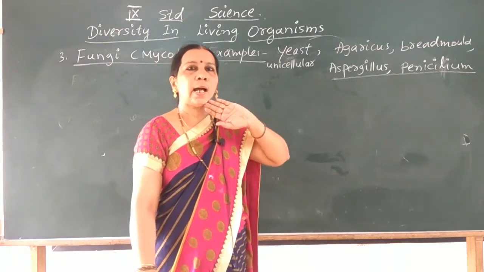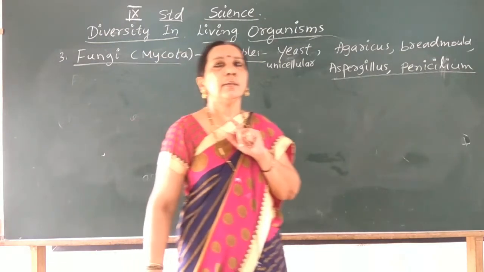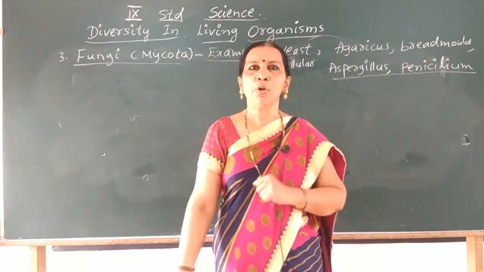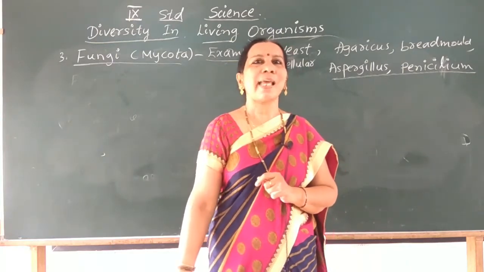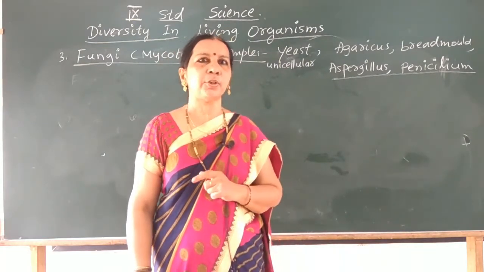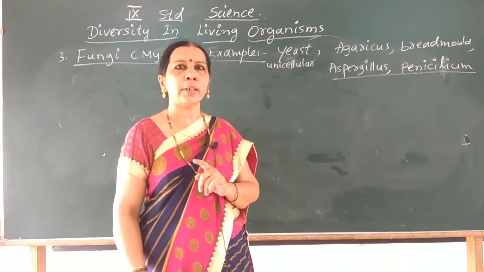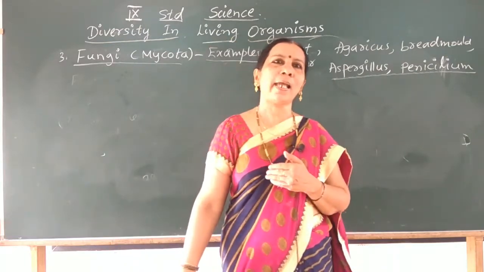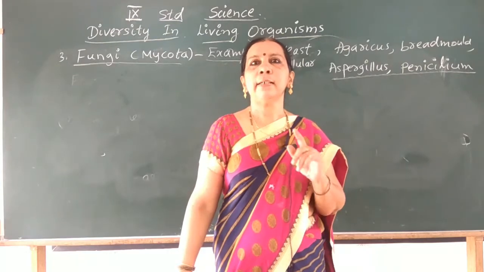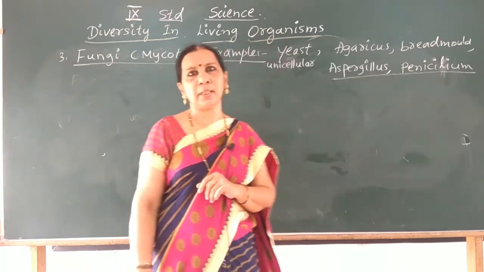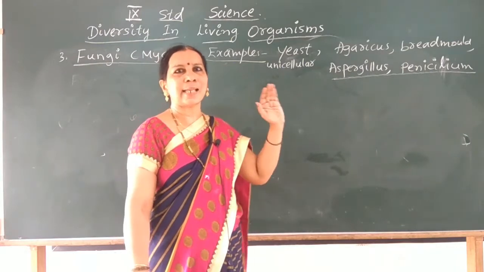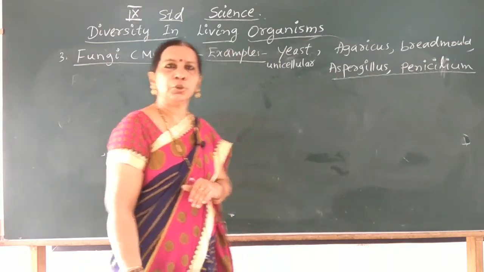You know the mode of nutrition in fungi. What do we call it? Saprophytic nutrition. What is meant by saprophytic nutrition? They feed on dead and decaying organic material. Such organisms are called saprophytes. Fungi are saprophytic in nutrition.